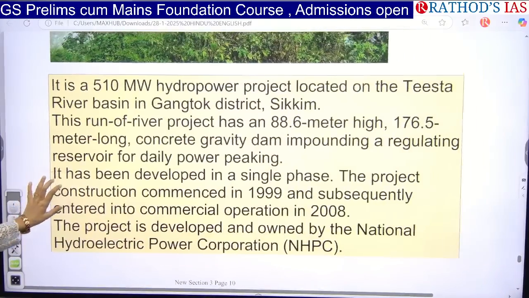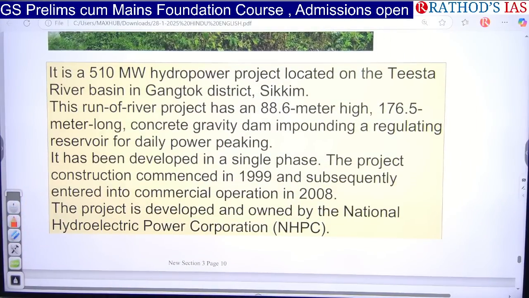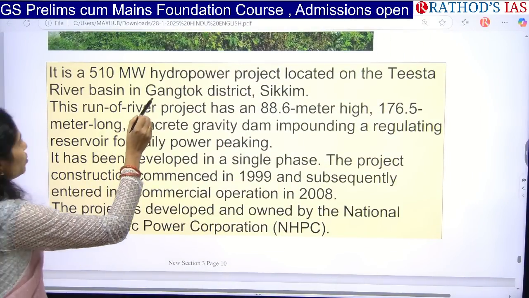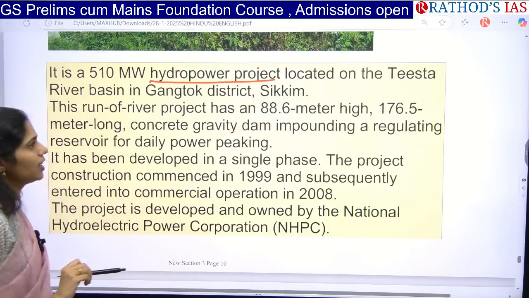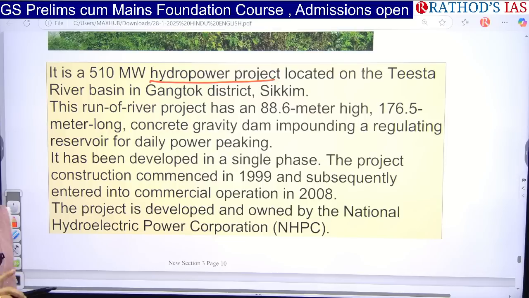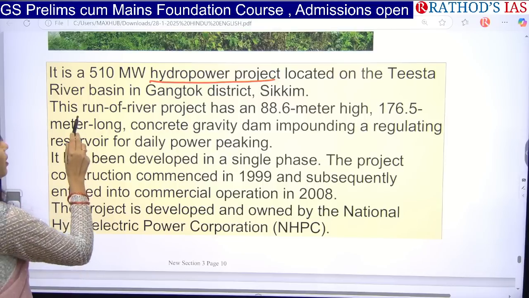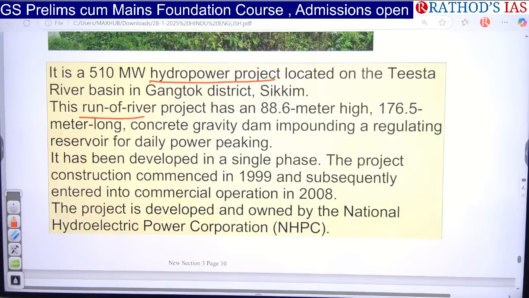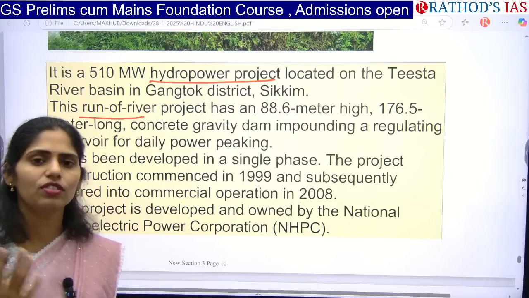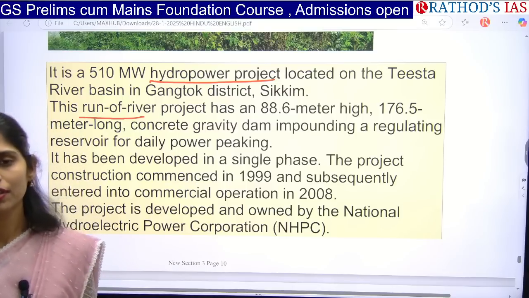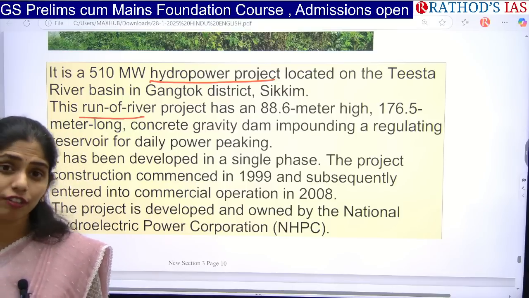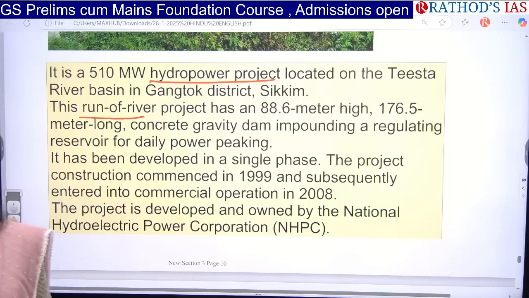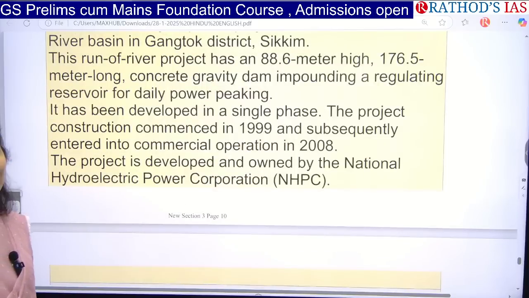Okay, now let us see some important facts. Actually this Teesta Dam is a hydropower project, we are generating hydroelectricity here on this Teesta river, and around 510 megawatts of hydropower we will be generating from this, and it is a run-off river project. That means we are not constructing any dam. Just whatever river is flowing, on that flow we will be trapping kinetic energy of the flow of river and converting it into energy or electricity. And next, it had been developed in a single phase.